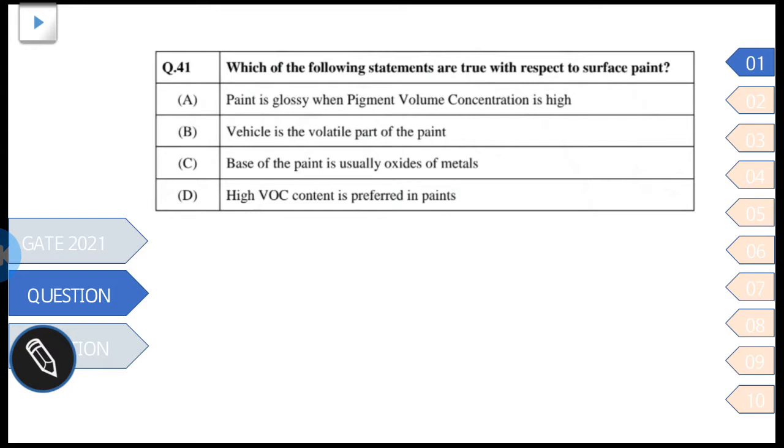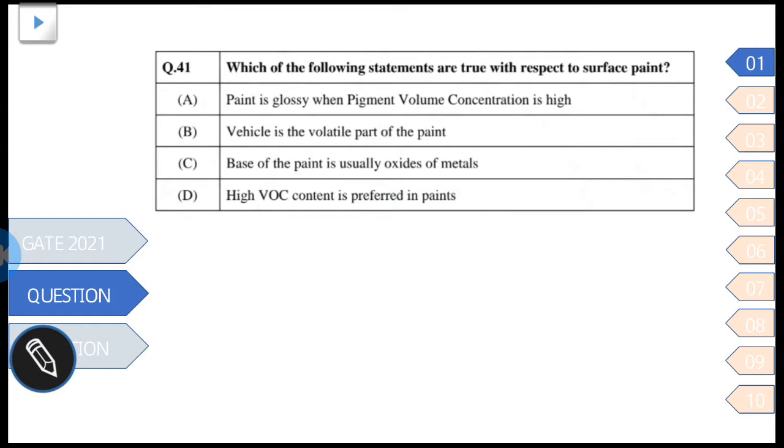Which of the following statements are true with respect to surface paints? So four options are given. Paint is glossy when pigment volume concentration is high. Vehicle is the volatile part of the paint. Base of the paint is usually oxides of metal. And fourth, high volatile content is preferred in paints.